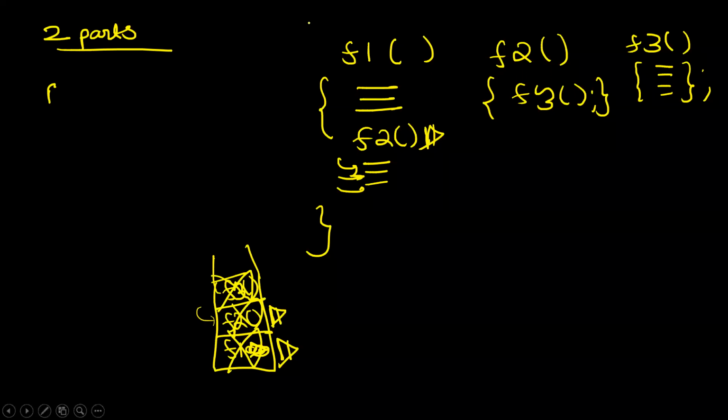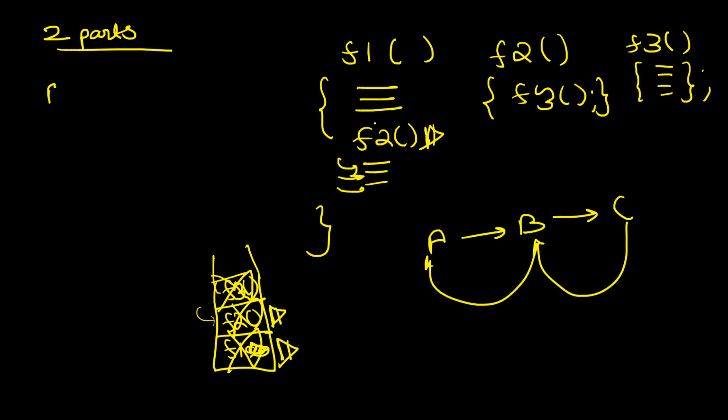Cool. So now let's go to the two important parts. In F2, we have to return, if the return type is void, right? The way you went is the way you come back home. If you go from A to B to C, you will come from C to B to A, like this. Correct. Now let's come to the two important parts that you have to keep in mind.